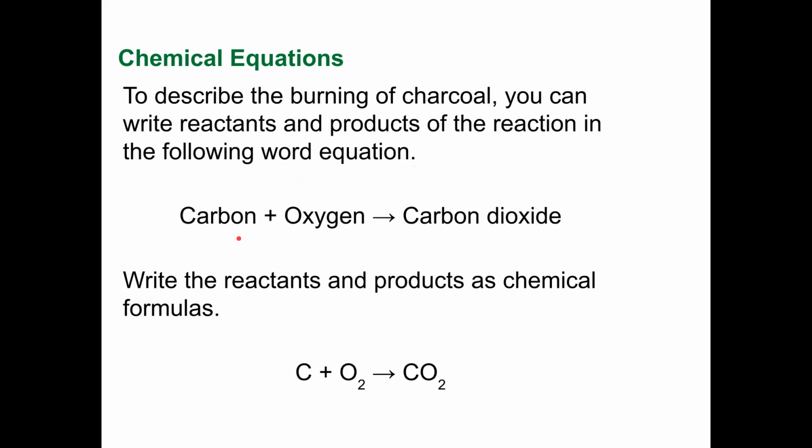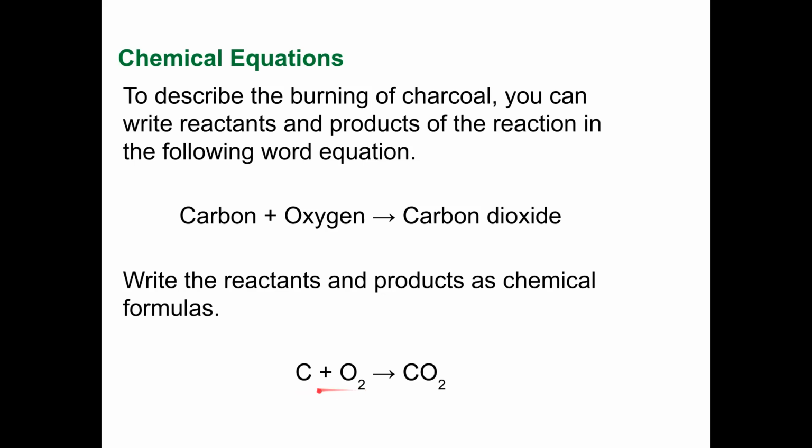So if I have carbon and I add oxygen to it, in other words, that first slide was mostly carbon, right? Charcoal is mostly carbon. And when you burn it, it actually combines with the oxygen and then it releases carbon dioxide. That's a byproduct or product of it. So then write the reactants and products as a chemical equation. So basically the carbon burns with oxygen. Oxygen in its natural state is what we call a diatomic molecule. In other words, oxygen travels in pairs. They're on the buddy system.